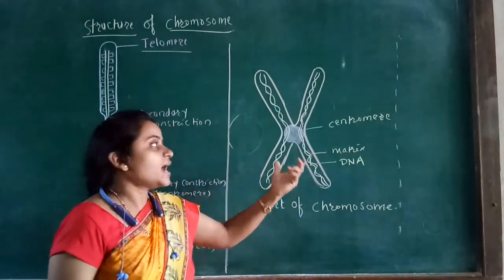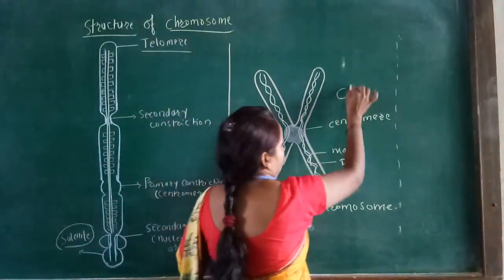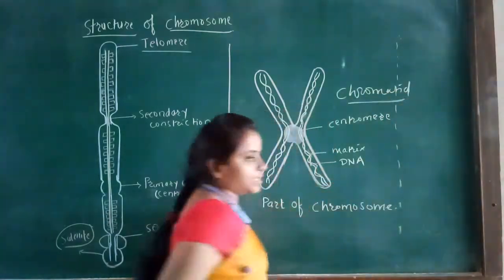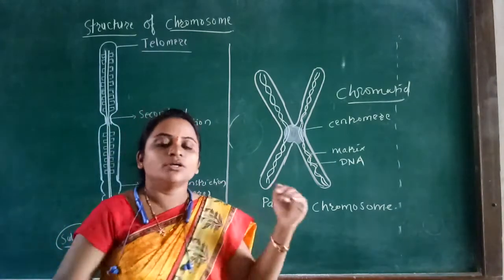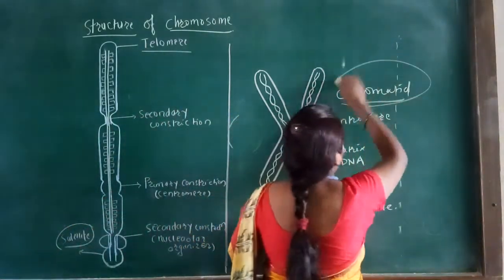This rod-like structure is called the chromatid. Firstly it is in network form, and during cell division at the metaphase stage, it is in the form of chromatid.